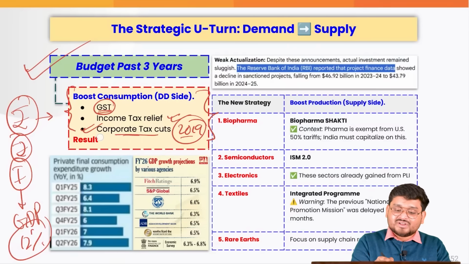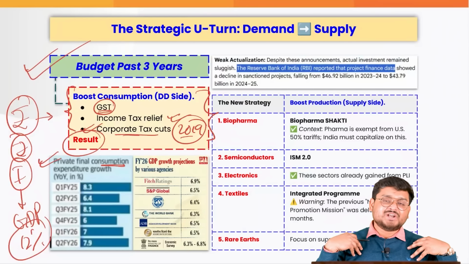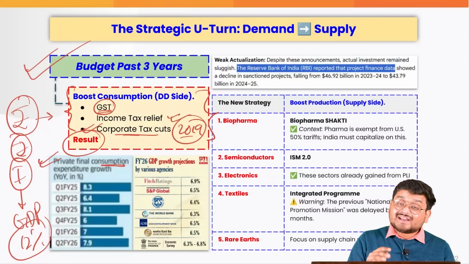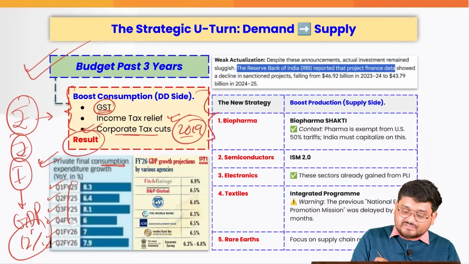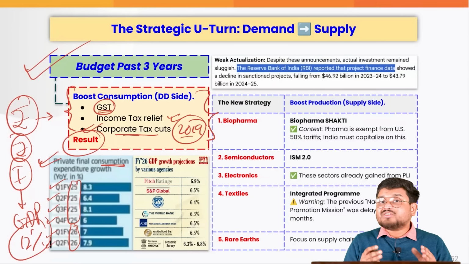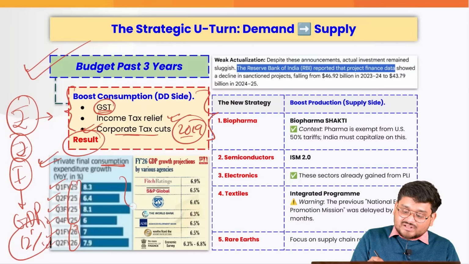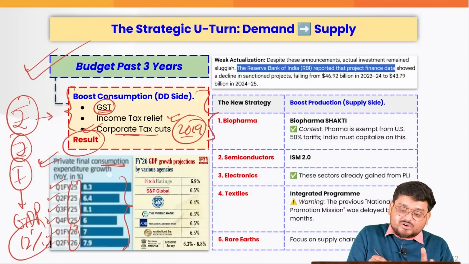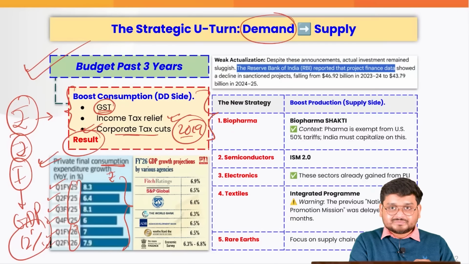This is not happening right now. This is the result where we can see that private final consumption, or simply the amount of money we spend on various goods and services, education, health, essential commodities, is increasing according to various quarters of our GDP. For example, if you look at the 2025 quarters and also the financial year 2026 quarters, we are seeing an increase in demand from the people. But there is not a consistent increase, the trend is not very good, that means people are not spending too much money. That means we have a problem on the demand side, right?